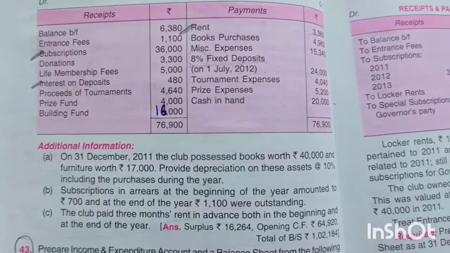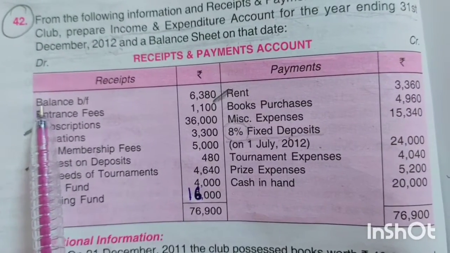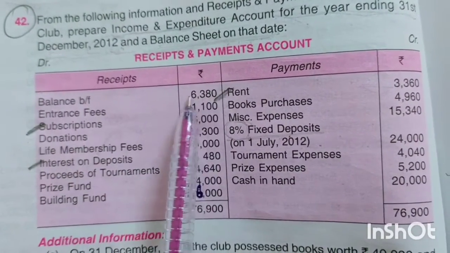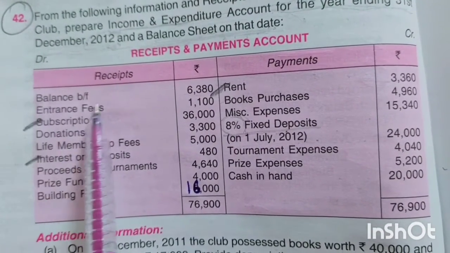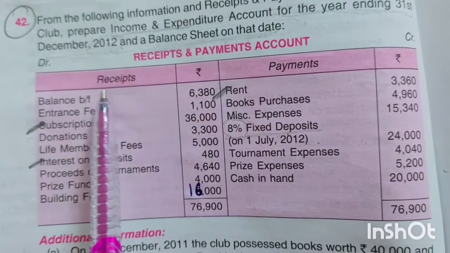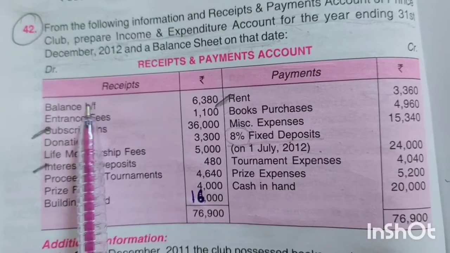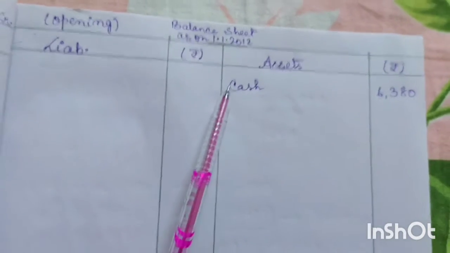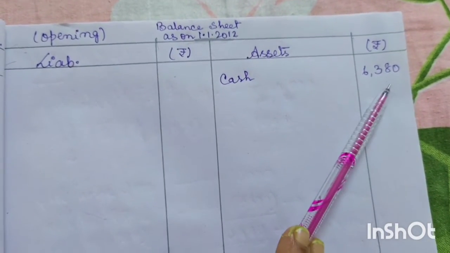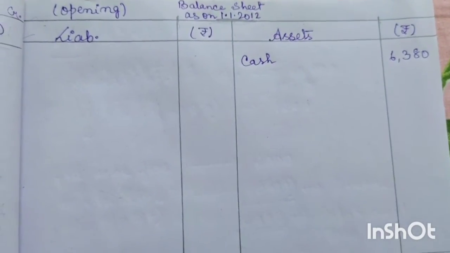Now let us start the sum. We'll start from the received side. See, balance brought forward 6,380. This is the balance of cash that has been brought forward. That means this is the opening balance for cash. So obviously cash is an asset, and since it is the opening balance, so it will go in the opening balance. You see, I have already written cash 6,380.